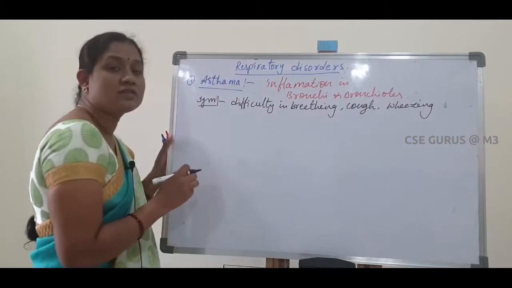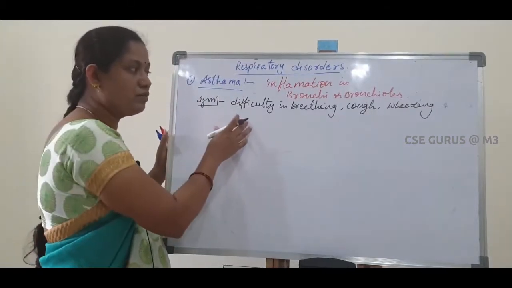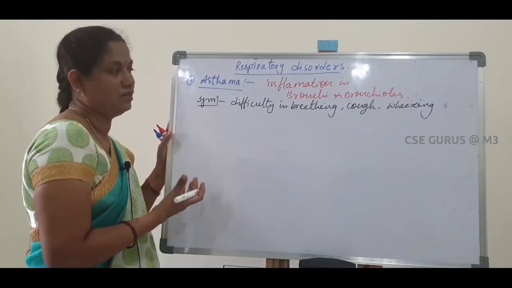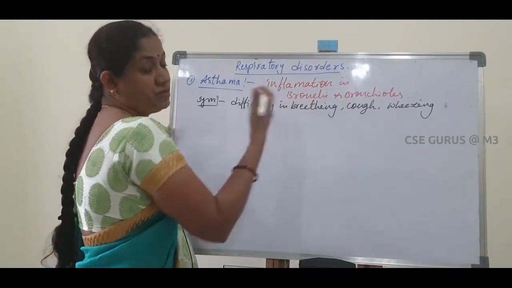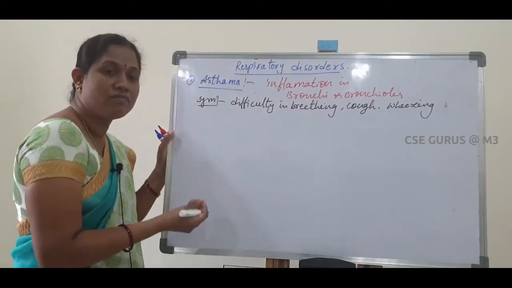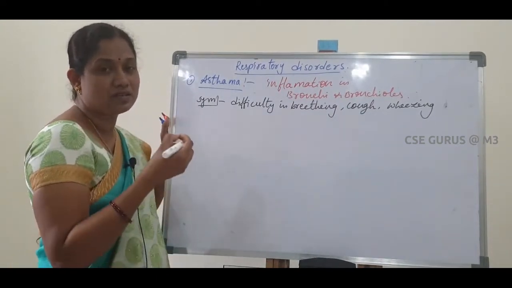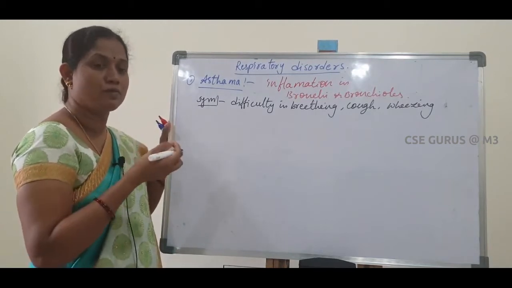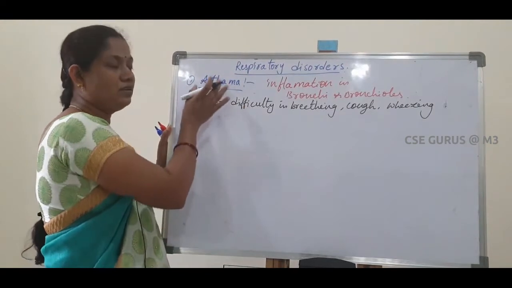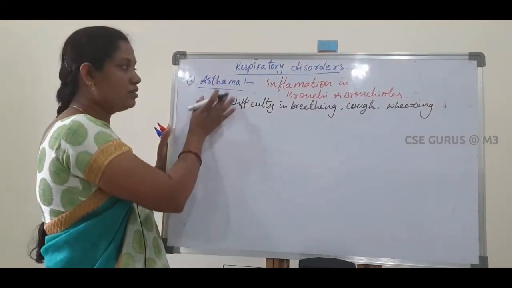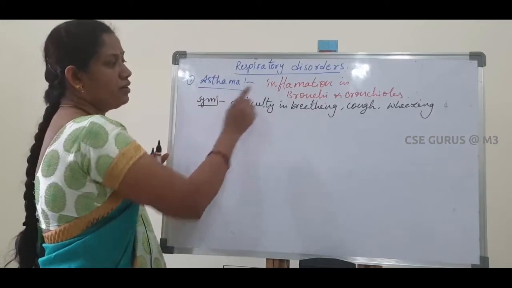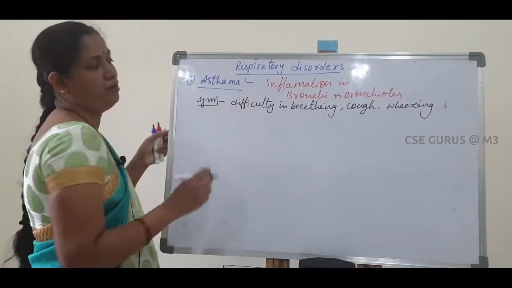So these persons suffer from difficulty in breathing. In these persons the breathing becomes very difficult. Next, severe cough also occurs. Next, wheezing sound. During the breathing process, a small whistle sound is produced from the lungs. So these symptoms appear in asthma. Asthma means inflammation in the bronchi and bronchioles.